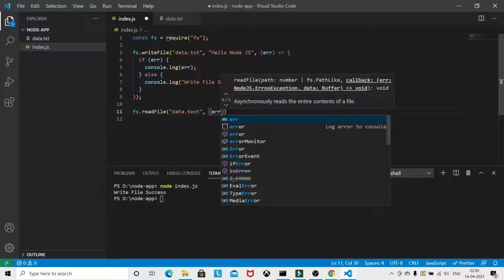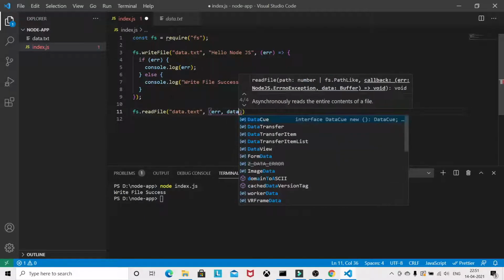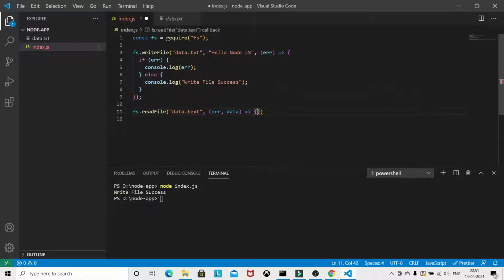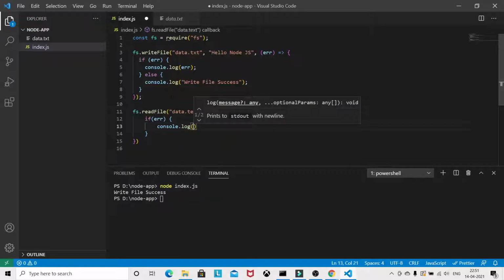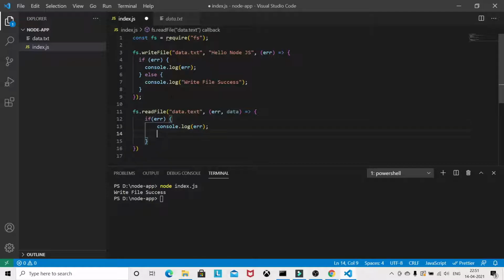The first argument is the error, and the second argument will be the data present inside the file. So if there is an error, then console log error, and we will return.